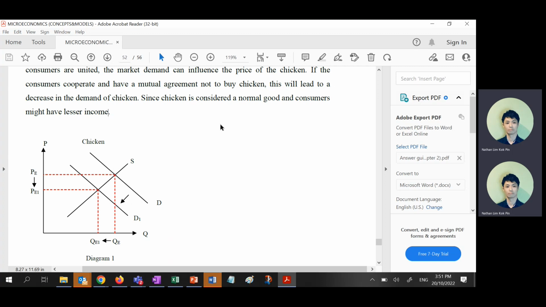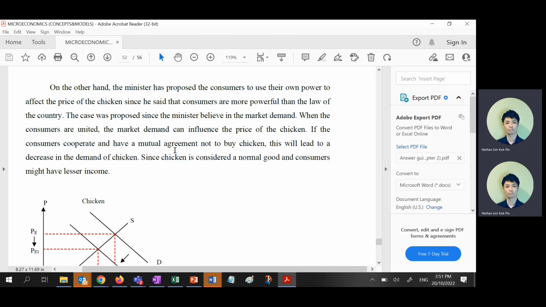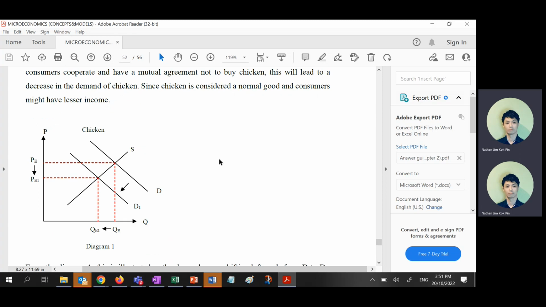All of you mostly Malaysian, right? Except for you. Old chicken is an inferior good. Old chicken, right? Those who drink soup, then you know what's old chicken. Those who don't drink soup, chances are you never eat old chicken. The meat is very tough, very hard to bite.